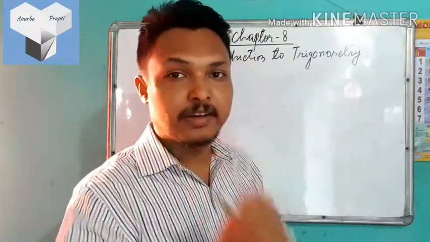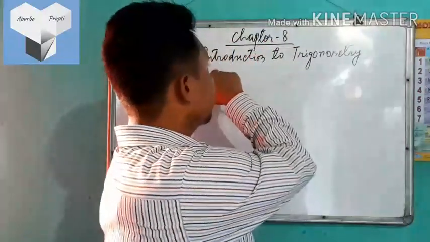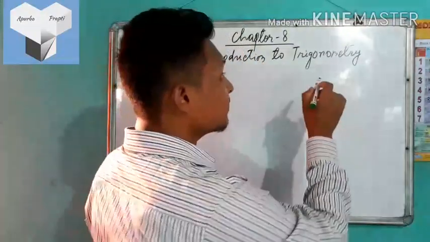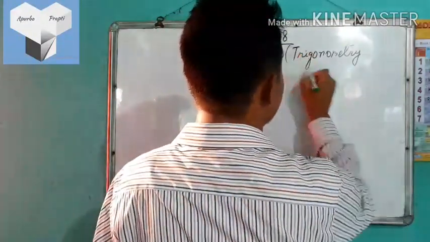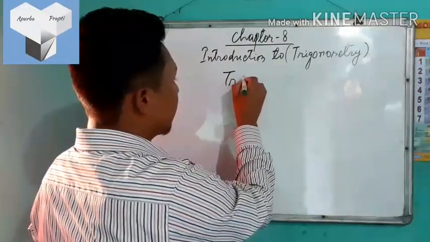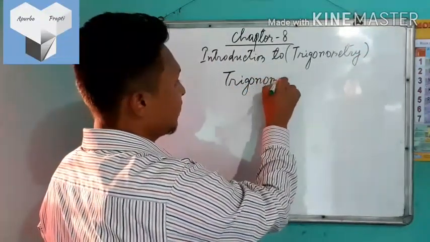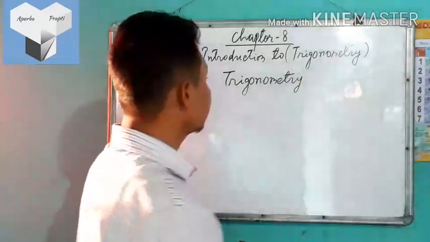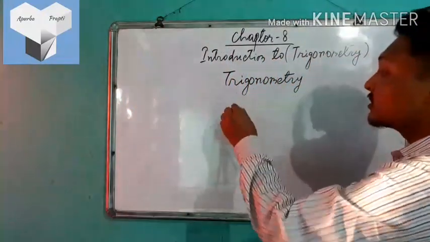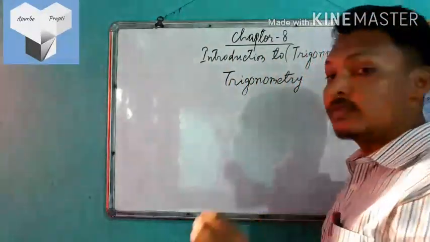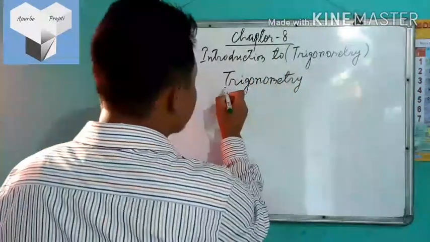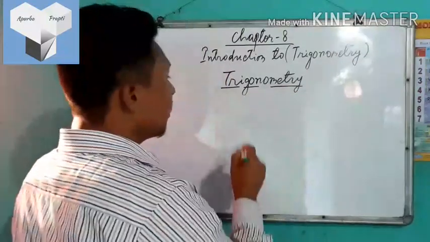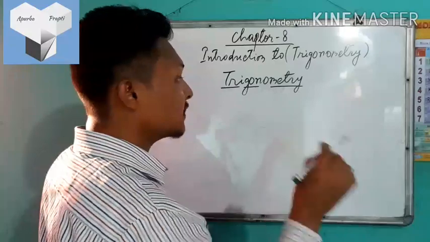So guys, come on, let's enter the chapter 8, introduction to trigonometry. Guys, let me analyze the term trigonometry. If we analyze the term, we get that this term is formed by combining three different words: tri, gon, and metry. Mind this, they are all Greek words, and each of them has a different meaning.